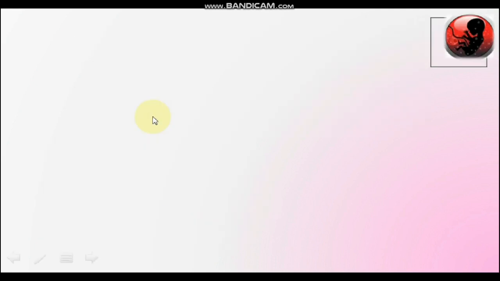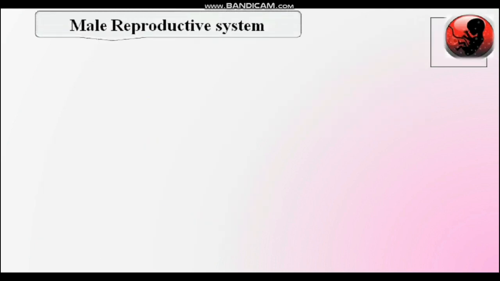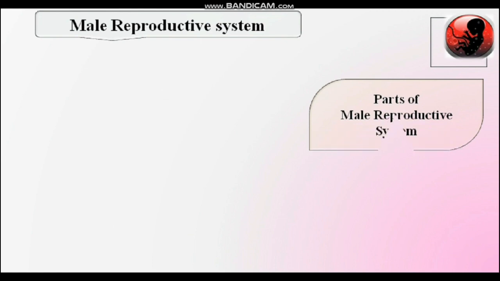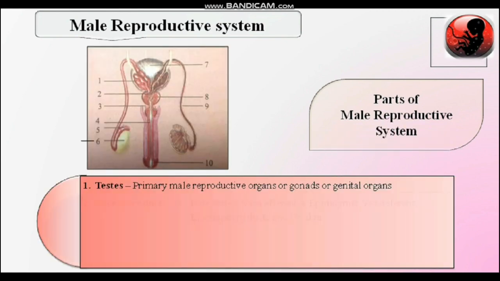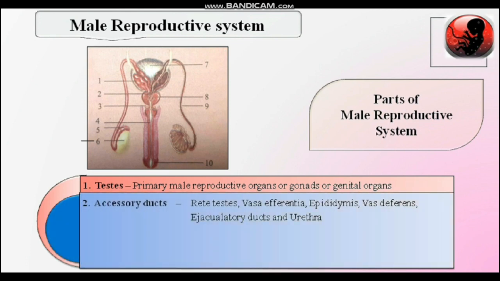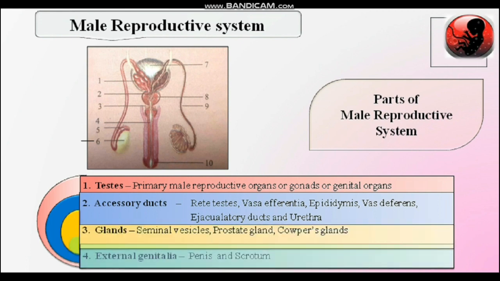Now come to the point, that is parts of the male reproductive system. Testes, which are the primary sex organs, also called genital organs or gonads, accessory ducts, glands, and external genitalia. Why the name external genitalia? Because these organs are present outside the abdomen, so the word external genitalia.